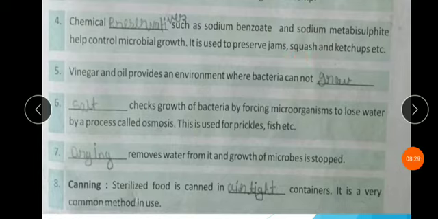This method is called preservatives. Fifth, oil and vinegar provide an environment where bacteria cannot grow.